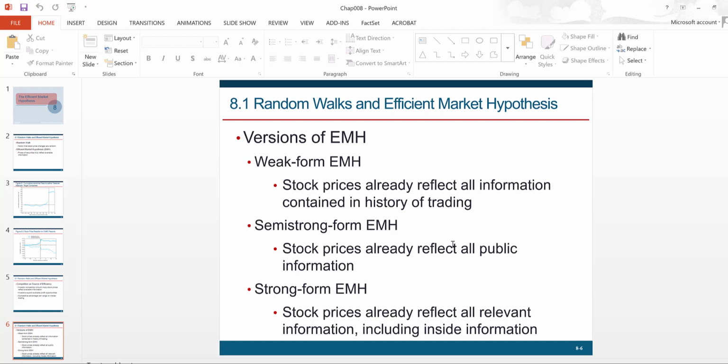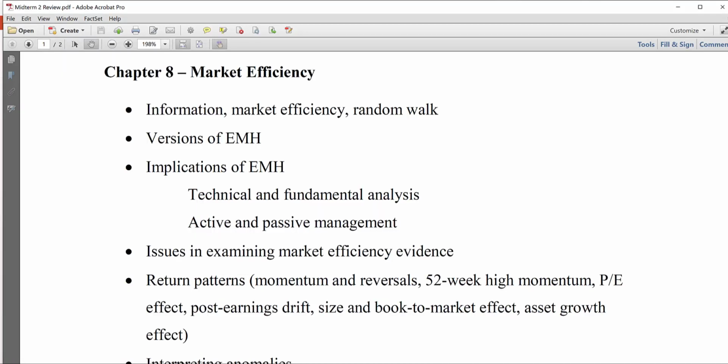If all publicly available information, including past information, is also reflected in prices, we say that markets are semi-strong form efficient. And then strongest version of efficiency includes all information public as well as private. All right, so there's like an ever increasing set of information as we go from weak form efficiency to strong form efficiency.